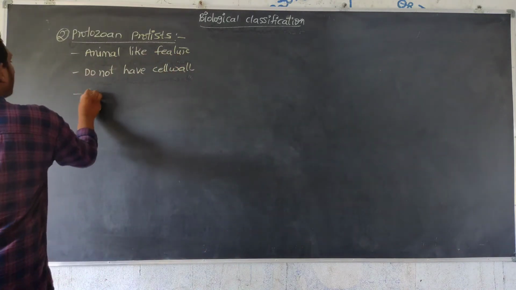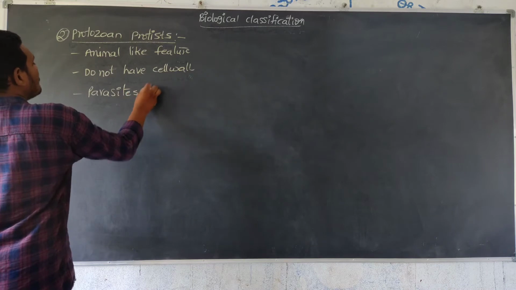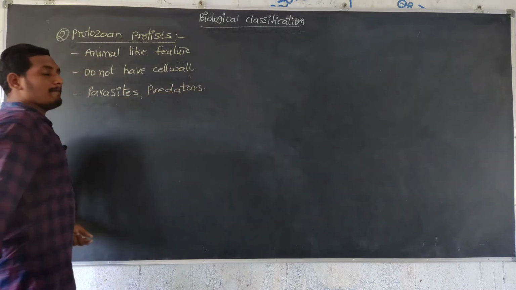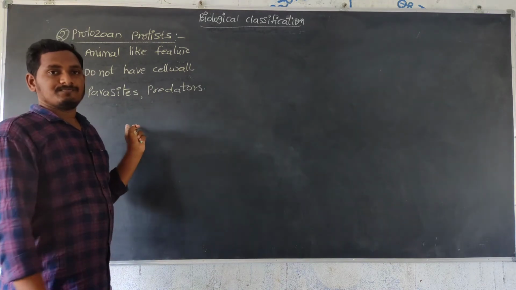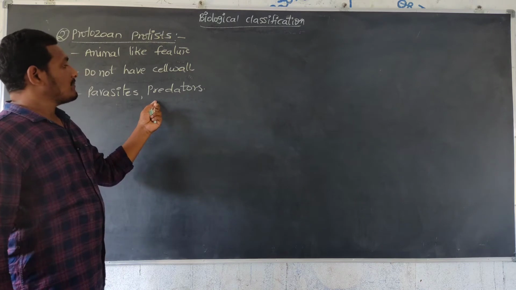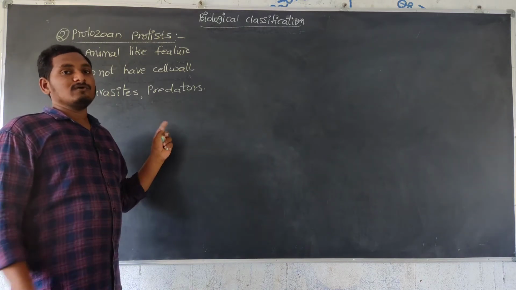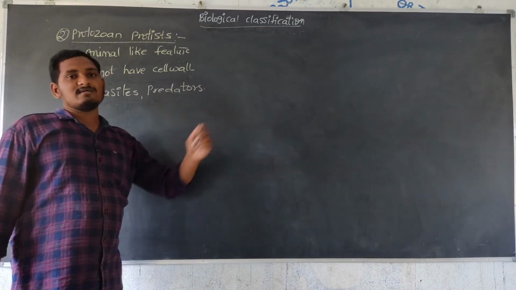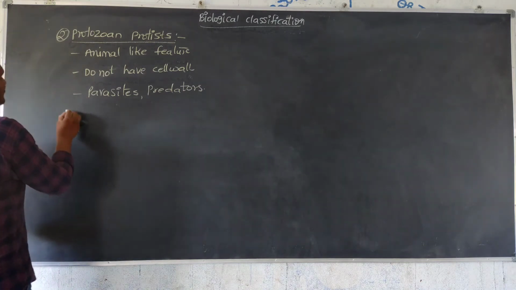They are mainly parasites and predators. Parasites means they live in another body. Predators means they capture food, they take up another organism as food, so they eat another organism as a predator. Different types are there in protozoan protists.